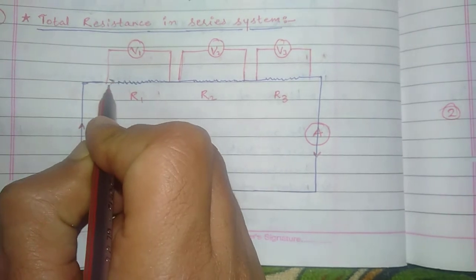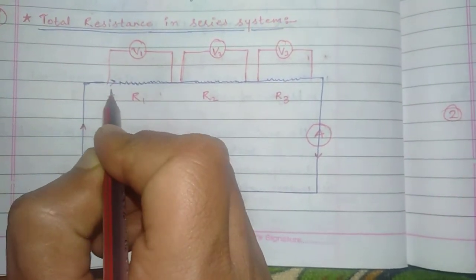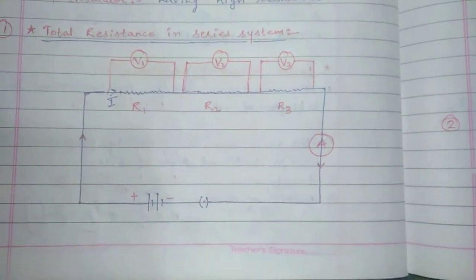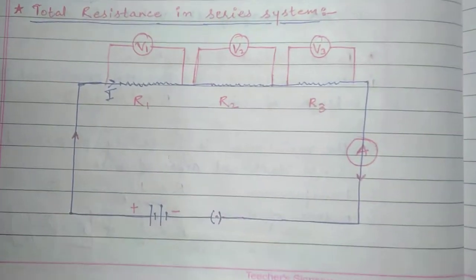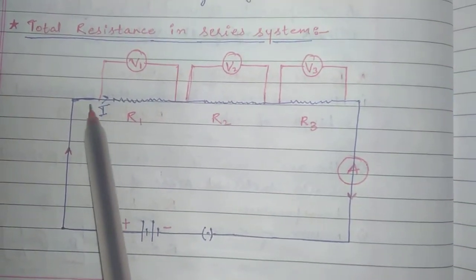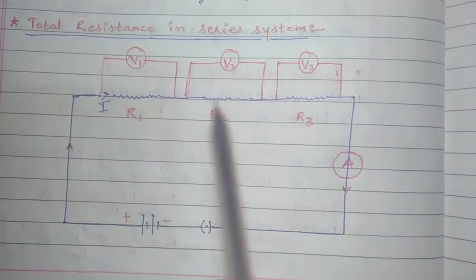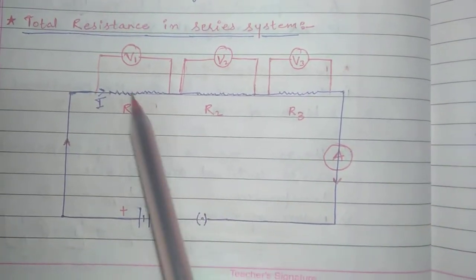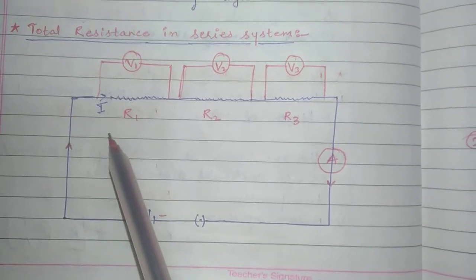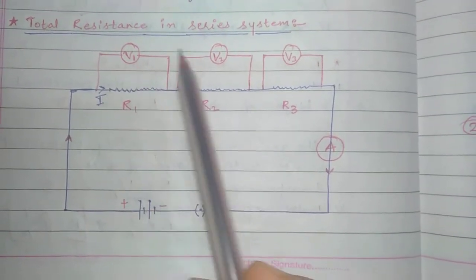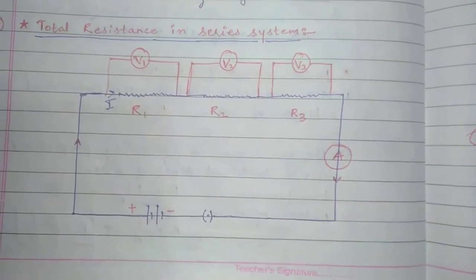You need to remember, when we talk about the series system, the current present in each resistor will be the same, while the potential difference differs for each resistor.